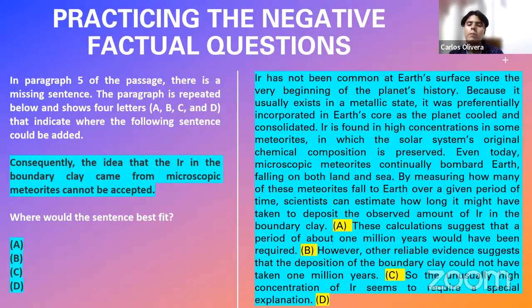By measuring how many of these meteorites flow to Earth over a given period of time, scientists can estimate how long it might have taken to deposit the observed amount of iridium in the boundary clay. These calculations suggest that a period of about 1 million years would have been required. However, all the reliable evidence suggests that the deposition of the boundary clay could not have taken 1 million years. So the unusually high concentrations of iridium seem to require a special explanation.